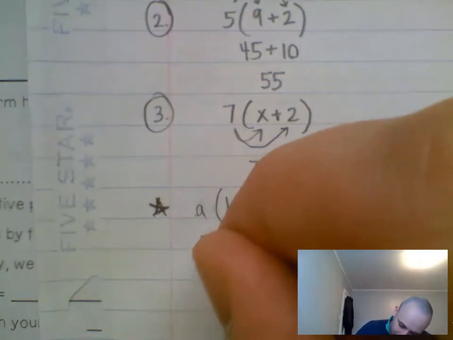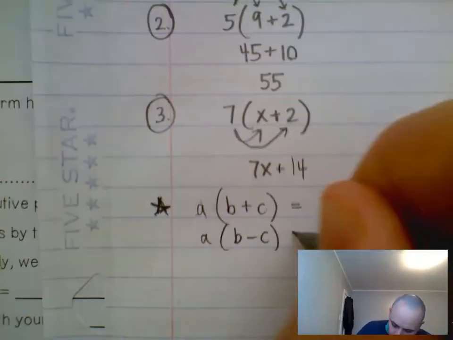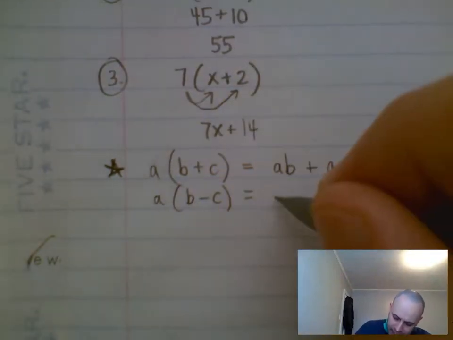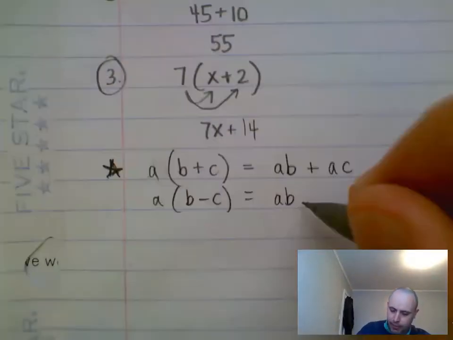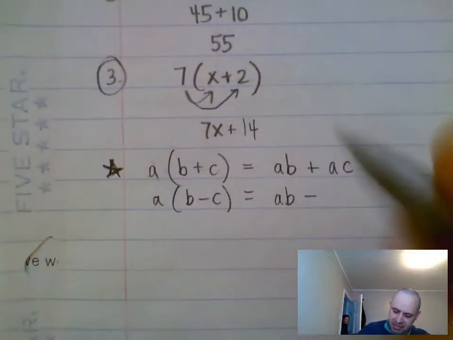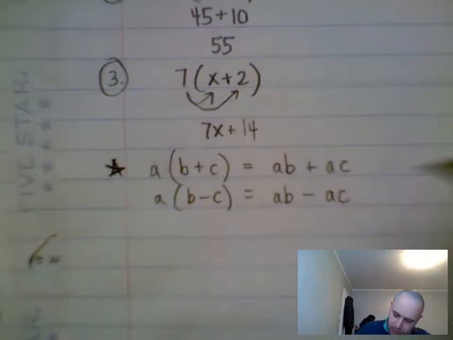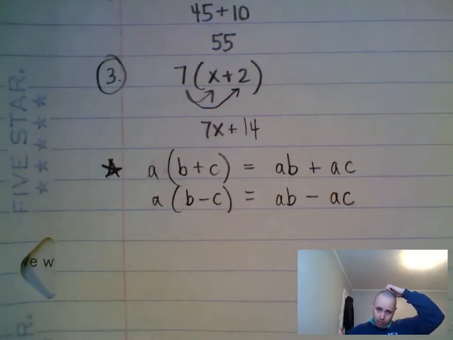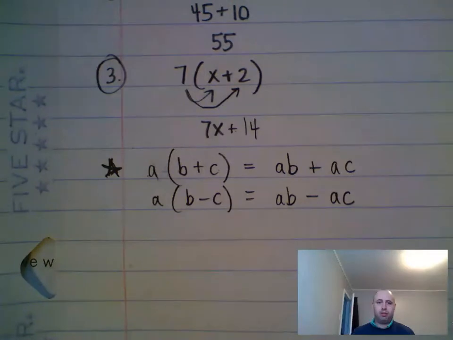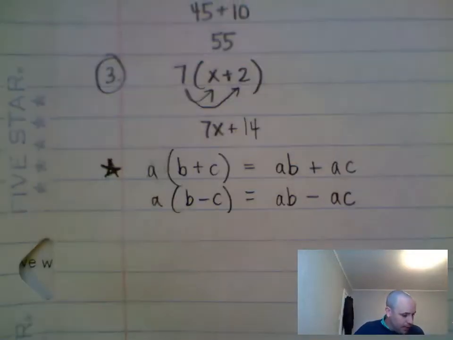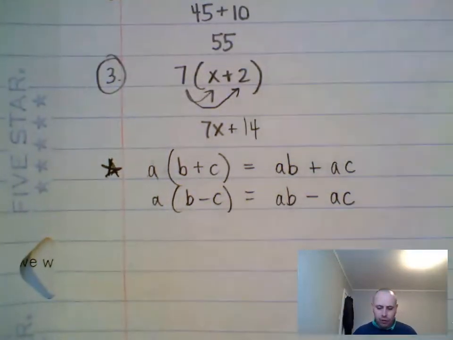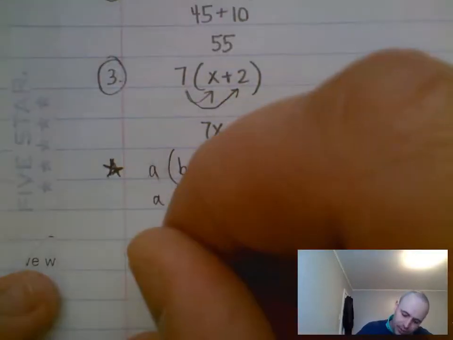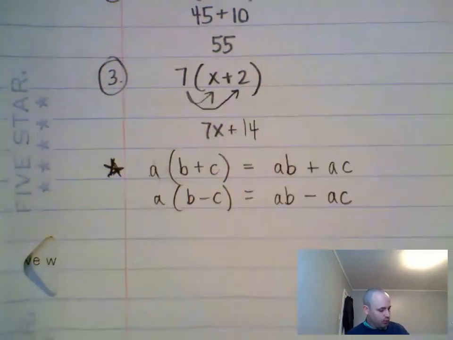Okay. If you have one like this, then they want you to know that that means ab minus a times c. Okay. And then be careful with your signs when multiplying positives and negatives, it says. So that's just a little tip there. We'll talk about that later.